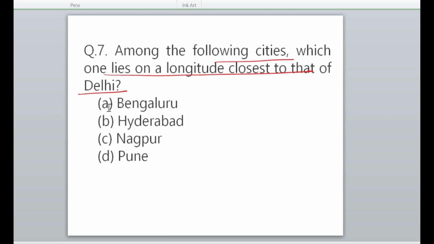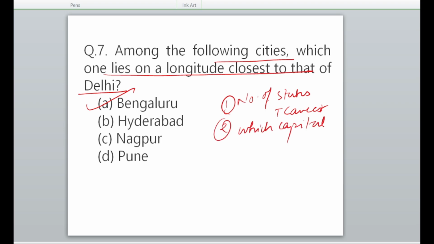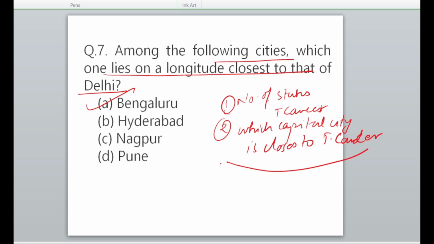We can easily mark. But why am I showing you this type of question? Because you may find the number of states through which the Tropic of Cancer passes. तो ये भी आपको पता होना चाहिए. Then which capital city is closest to the Tropic of Cancer? ठीक है, जो हमारे 8 states हैं ऐसे, तो उनमें कौन सी capital city कितने पास है.